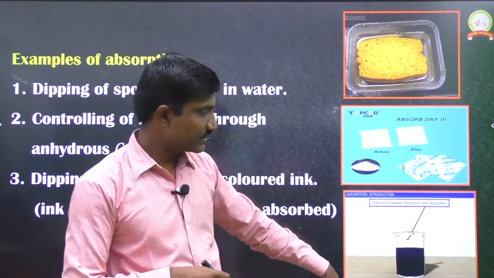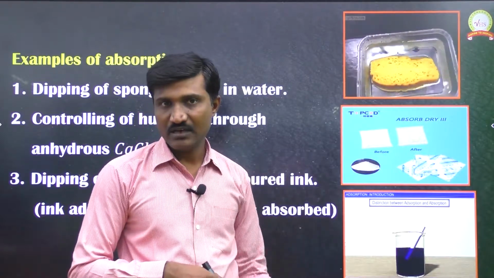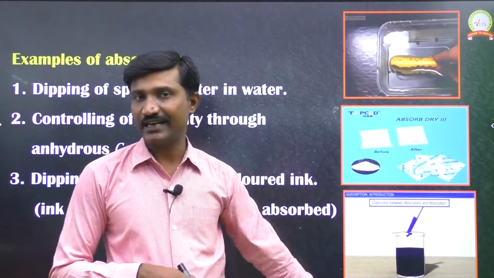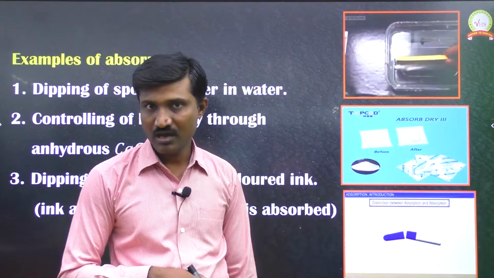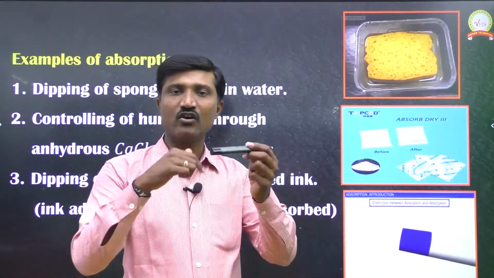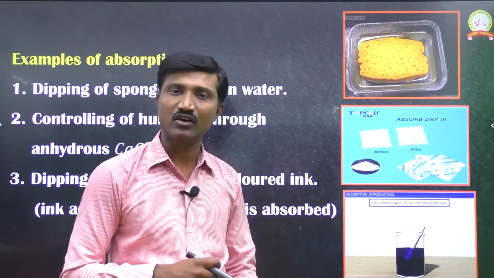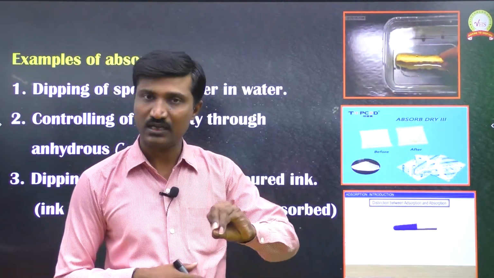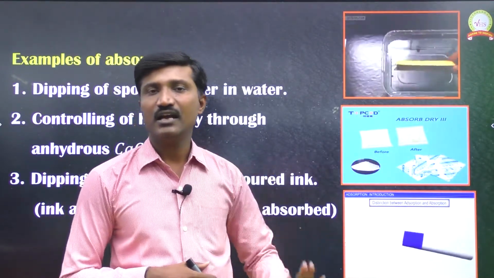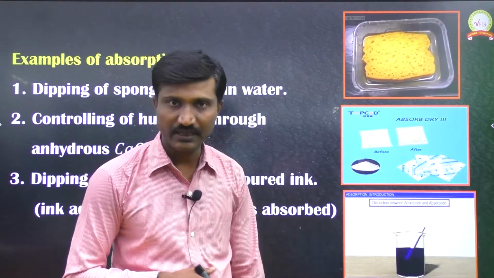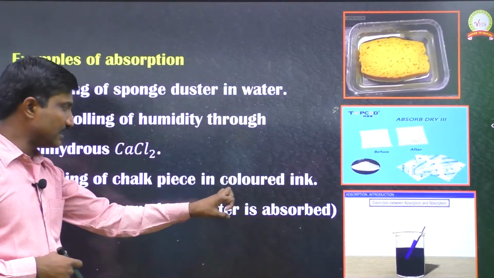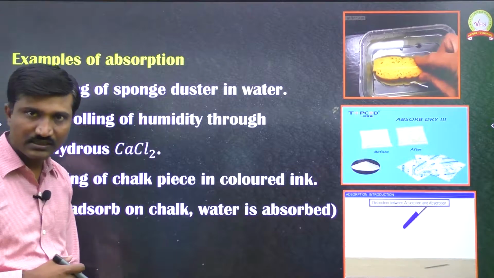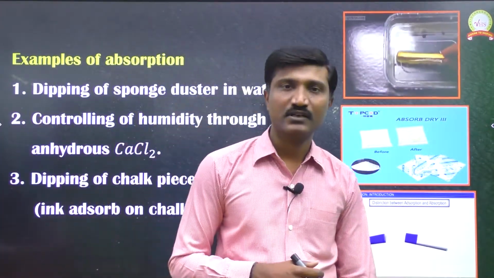That means two processes take place here. Water molecules entering inside is called absorption, and ink particles occupying the surface of the chalk paste is called adsorption. So ink particles are adsorbed, water molecules are absorbed. Clear? These are the examples of adsorption and absorption.